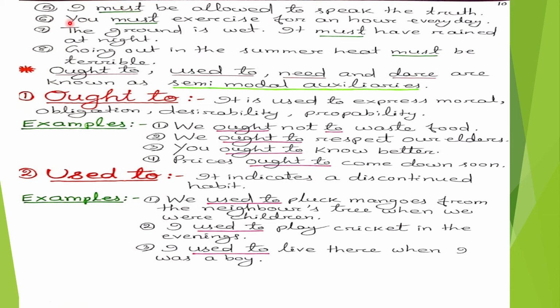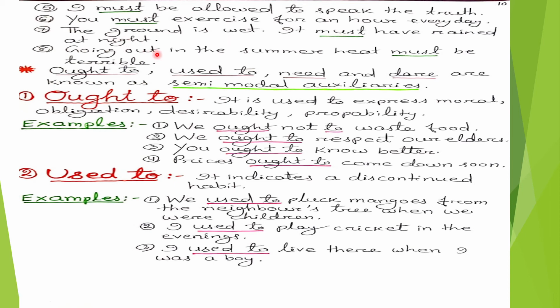Number 6. You must exercise for an hour every day. In this sentence, the modal auxiliary verb must is used to express a strong recommendation. Number 7. The ground is wet. It must have rained at night. In this sentence, the modal auxiliary verb must is used to express the deduction.